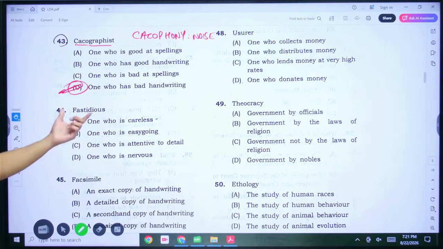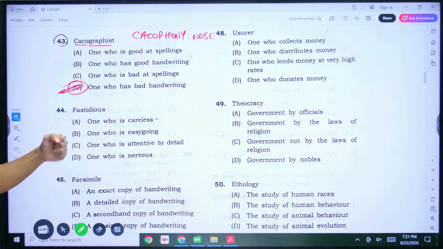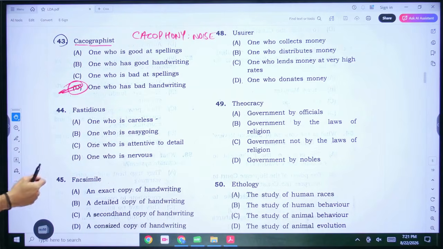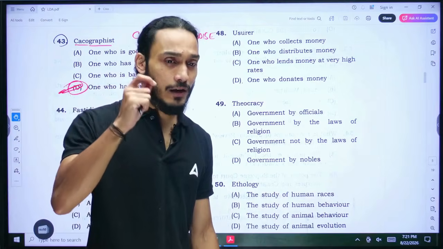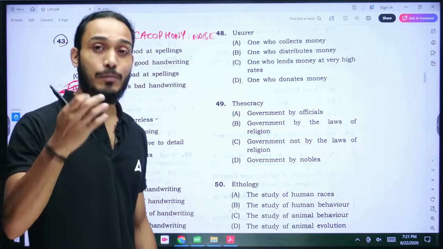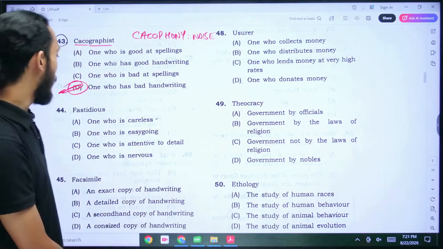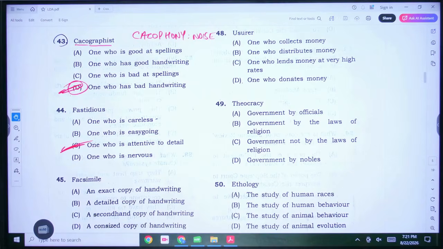All right. Fastidious, those of you who joined the classes with me, I'm pretty sure you have had an easy time with these, because I have taught these words to you, and I have also given you the material to go through, and these words are all common from the material that I have provided you. So fastidious, I have taught you that it is somebody who's not easy to please, because they are very keen and they are very specific about what they want. They provide a lot of attention to detail. So therefore the correct answer here would be one who is attentive to detail.